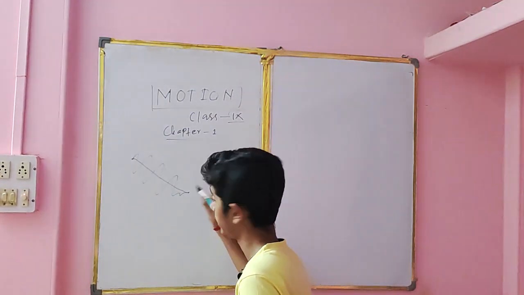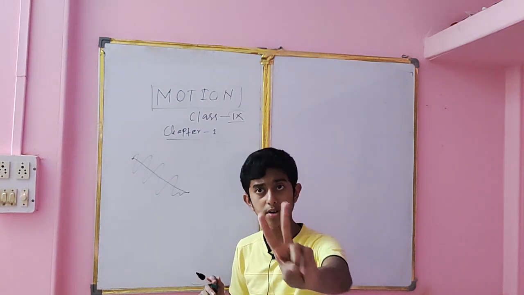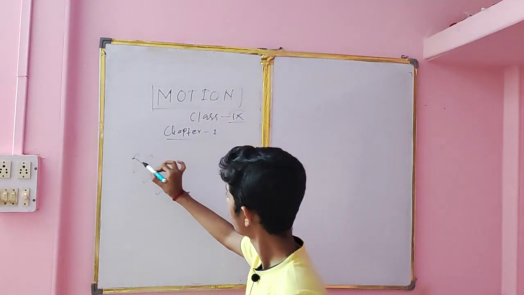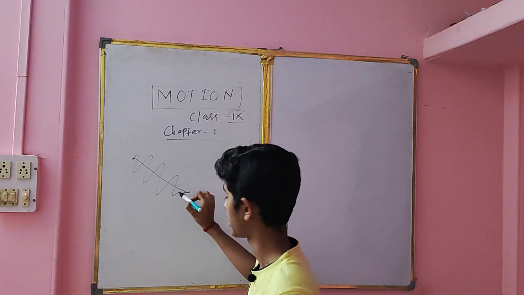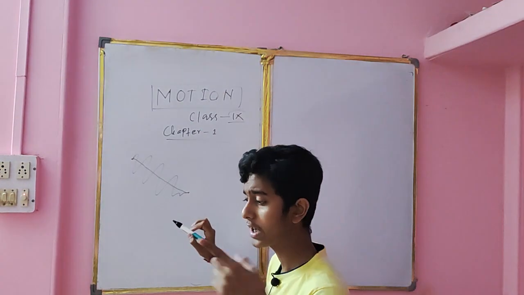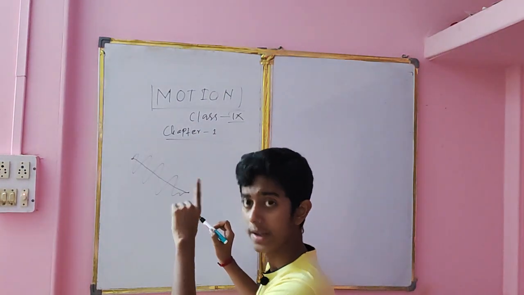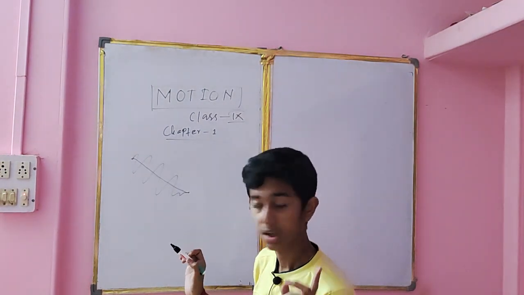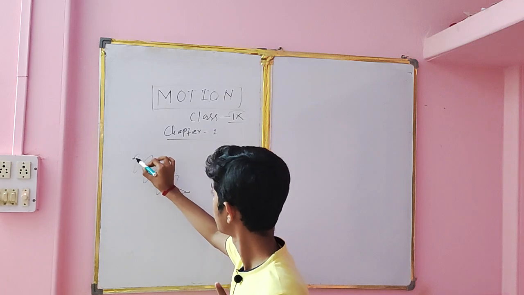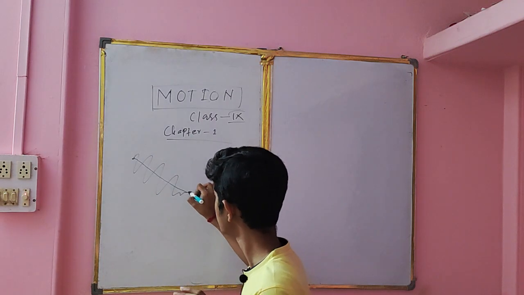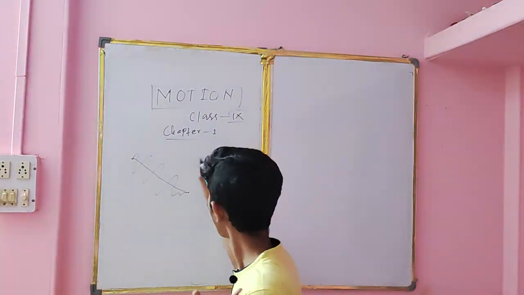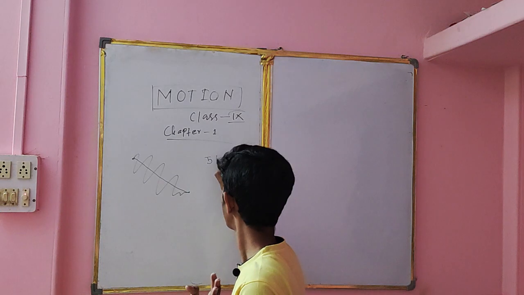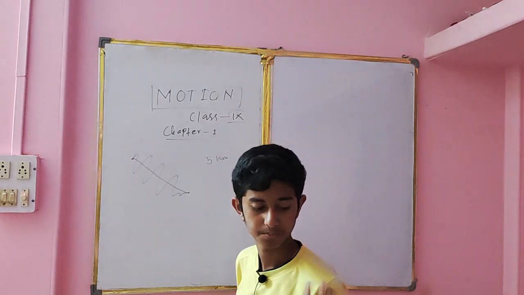So we have a particular direction, that this object is moving in the southeast direction. We can say that this object is moving in the southeast direction for 5 kilometers, suppose.